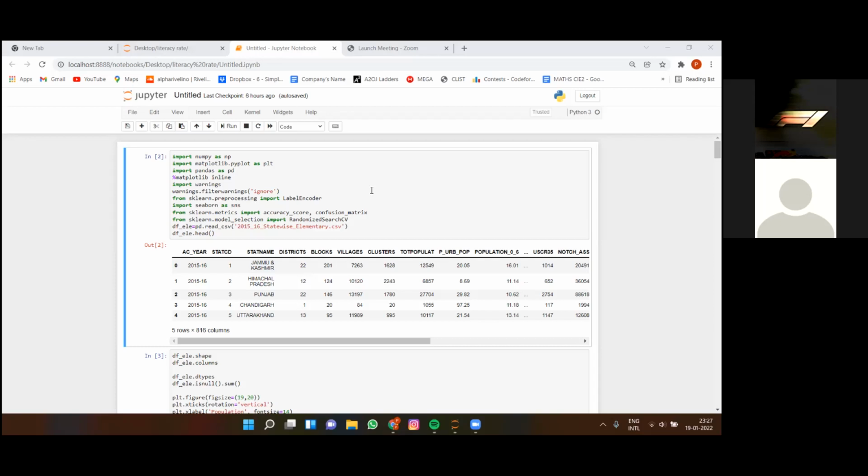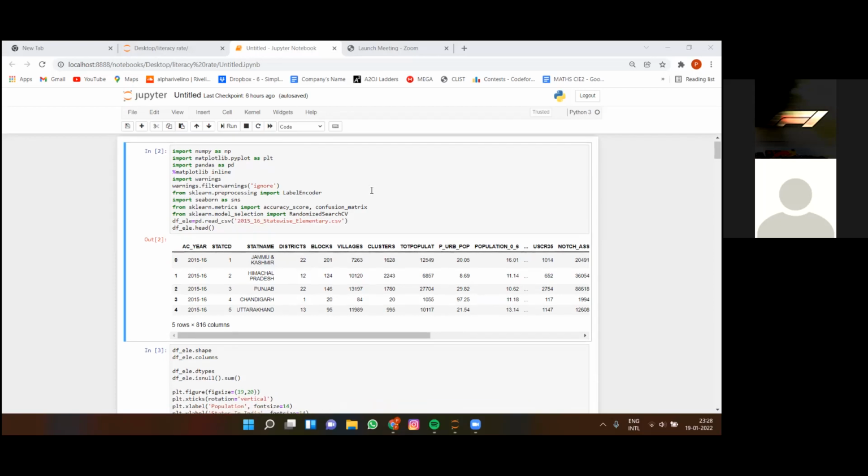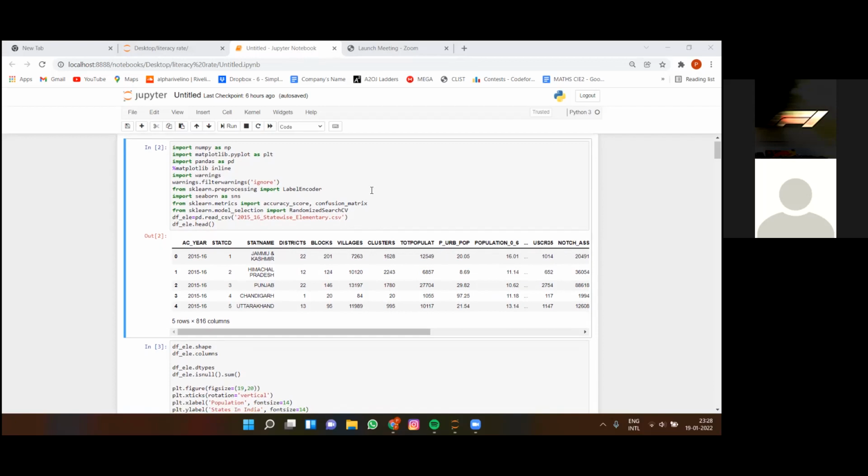So we have imported our data set, which we found from the government side. First we have pre-processed our data. The first step we have done is imported the libraries. We have imported NumPy, Matplotlib, and Pandas for our calculations. And after that, we have imported the data set, and then we printed out the top five rows from our data set.